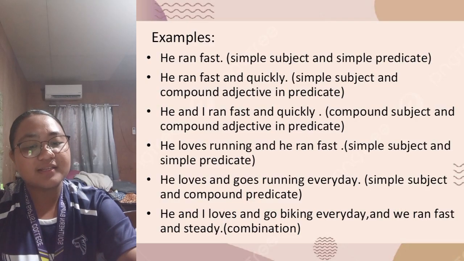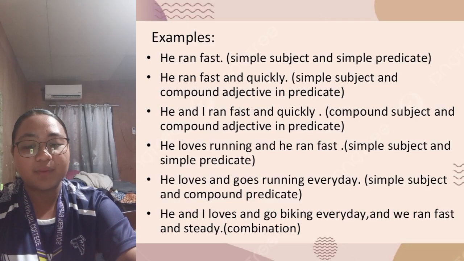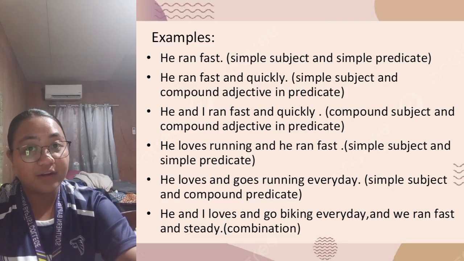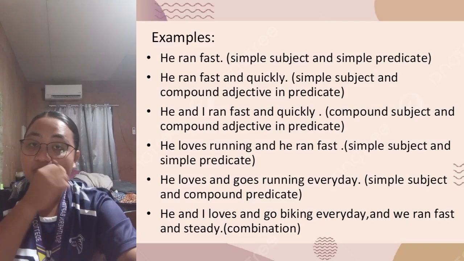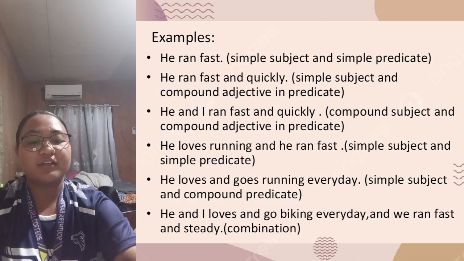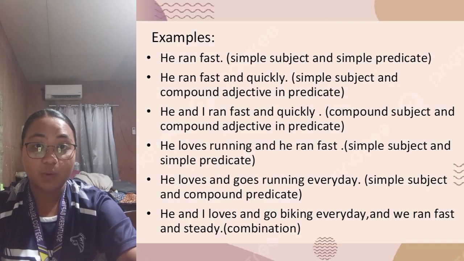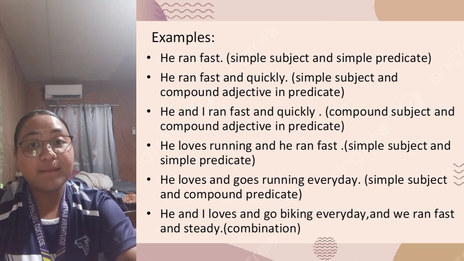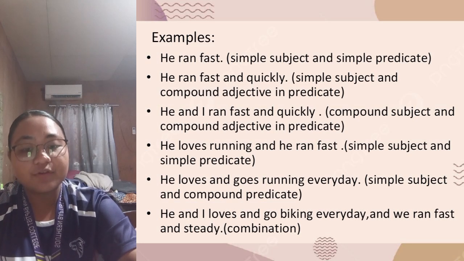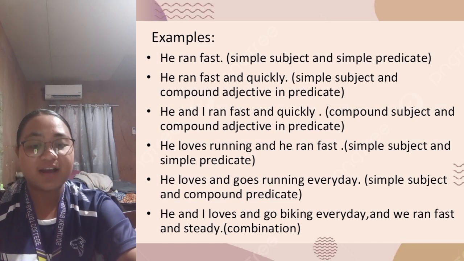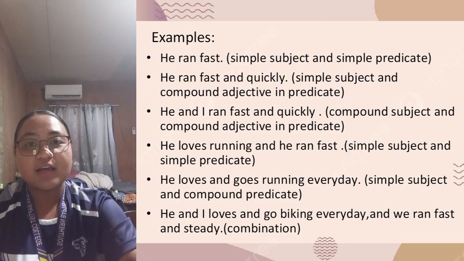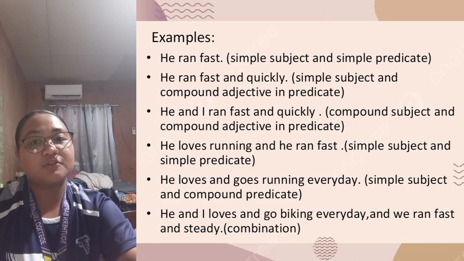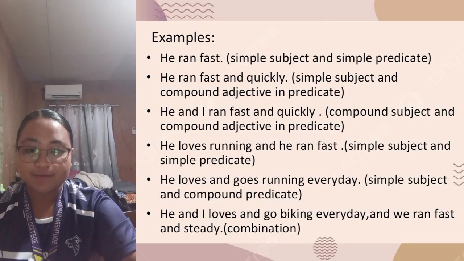Main clauses can be combined to form a larger unit. Two main clauses are usually joined by a coordinating conjunction, which is not part of any of the clauses, as shown here. In example number 2, "He loves running and he runs fast." Here we use the coordinating conjunction "and" to connect these two main clauses.